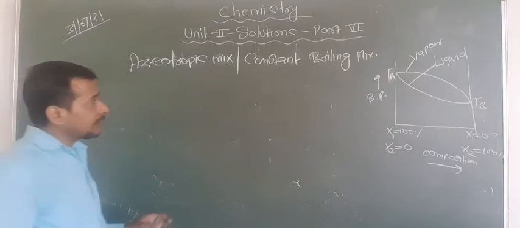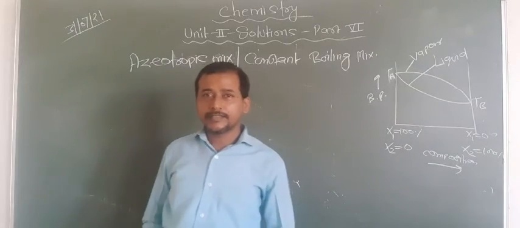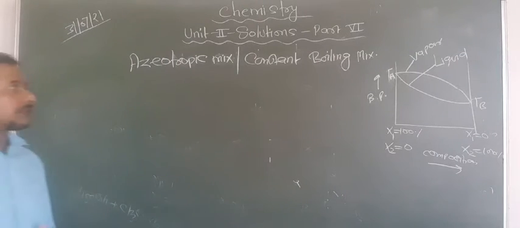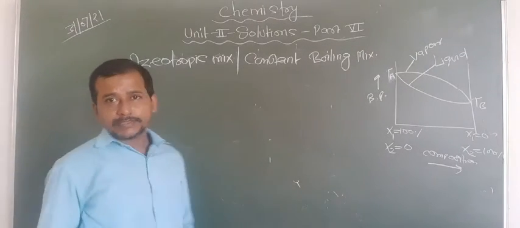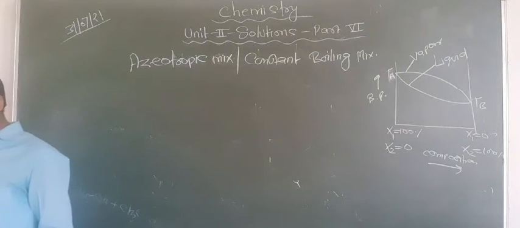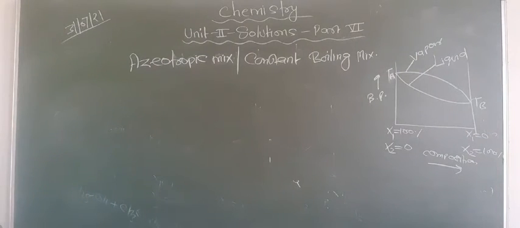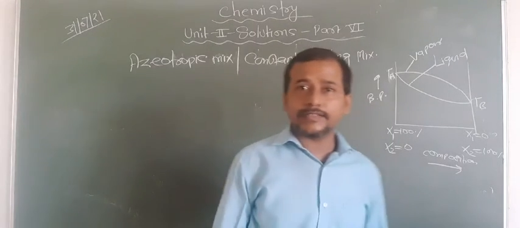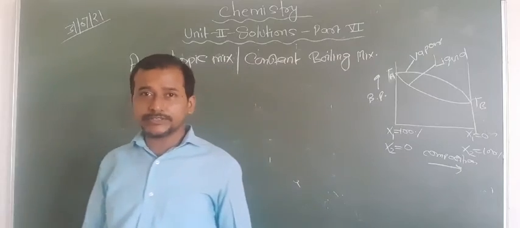You can define it like this: mixtures which have the same composition in liquid and vapor phase and boil at a constant temperature are known as azeotropic mixtures. Second thing, you have to know that azeotropic mixtures cannot be separated by fractional distillation because they have the same composition.